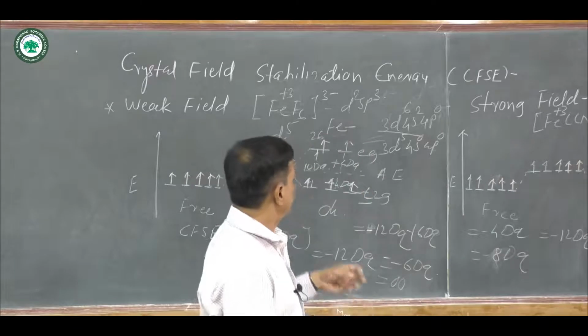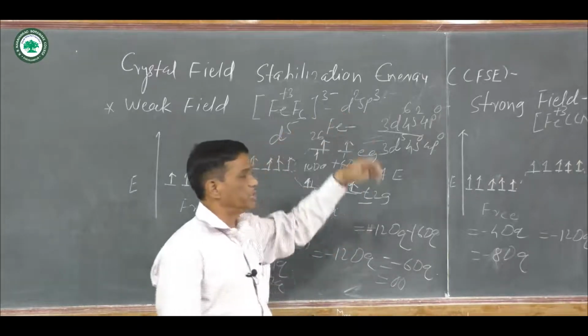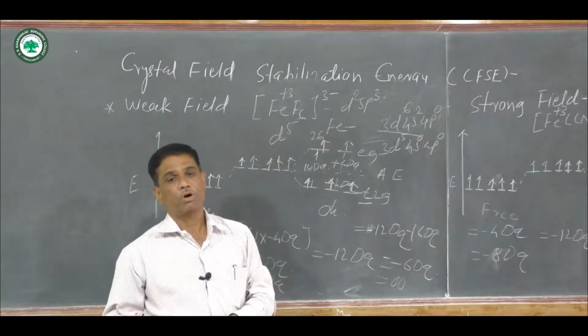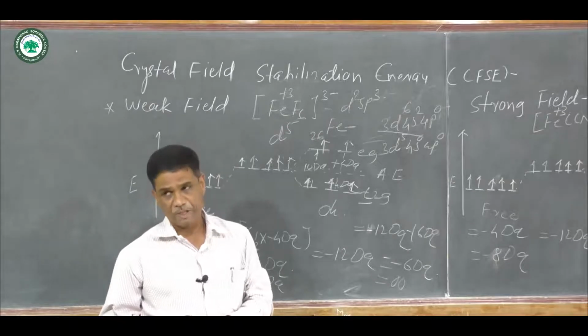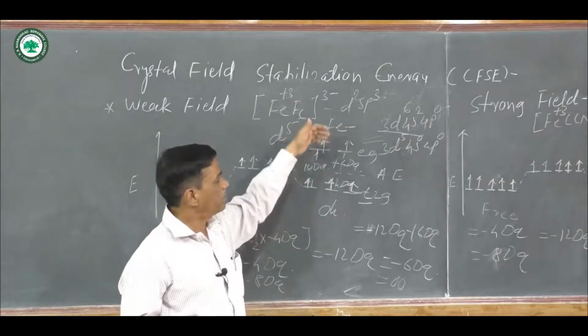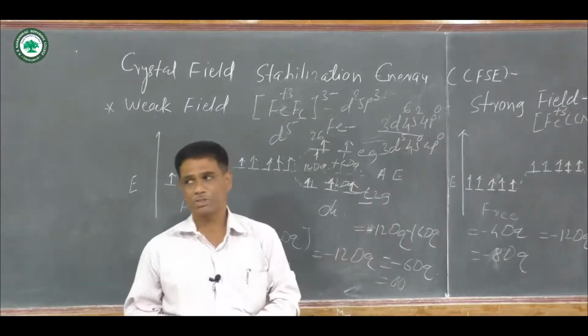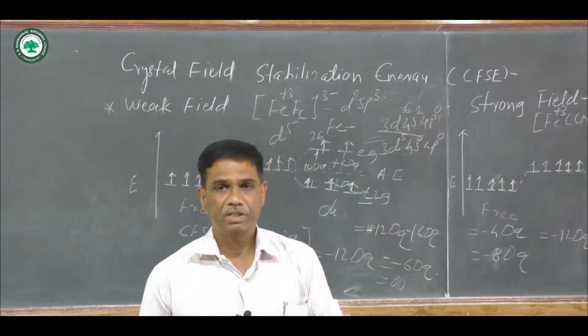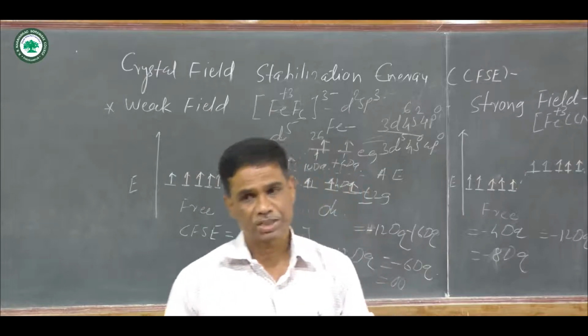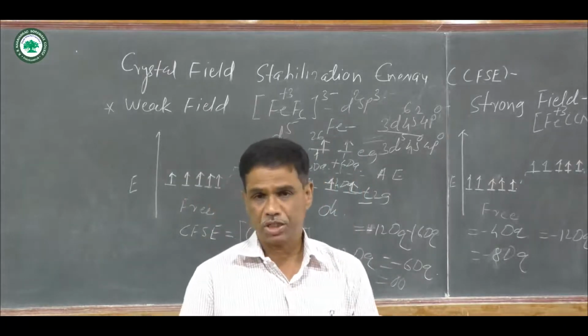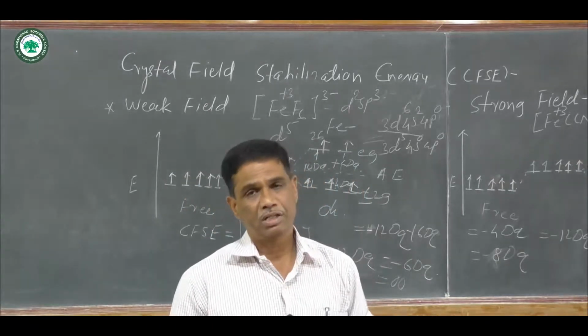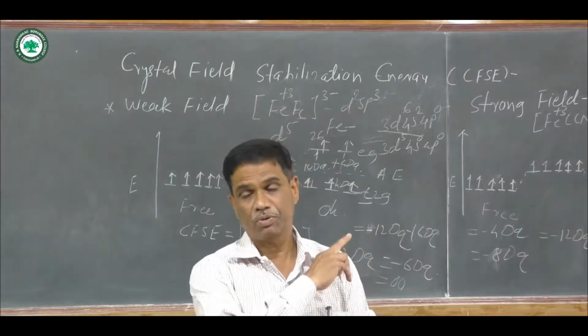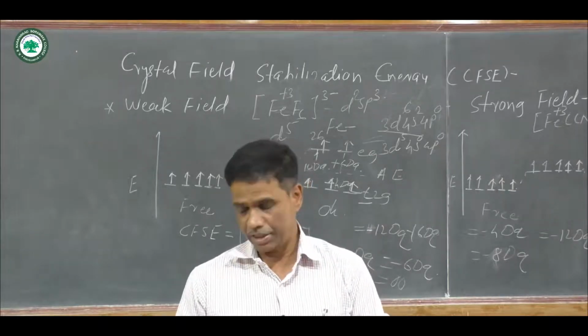Like that, you can calculate the crystal field stabilization energy for various complex compounds and complex ions, and all these are the examples of octahedral complexes, strong field and weak field complexes. Pairing energy is also considered in all those cases, and that is what crystal field stabilization energy is.